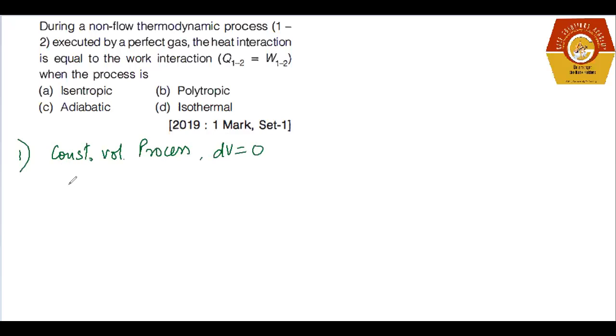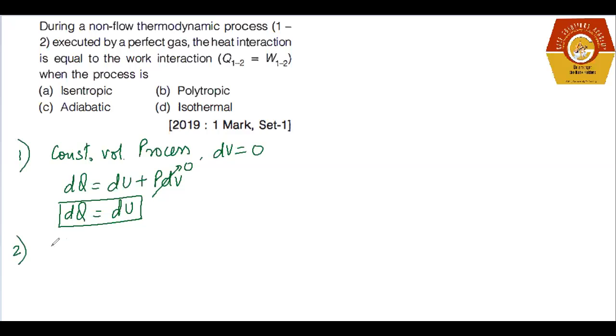If you apply the equation delta Q equals delta U plus P delta V, then this term will be 0, and if you are adding heat into the system in process 1 to 2, it will only increase its internal energy, right?